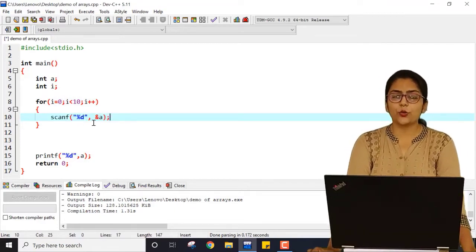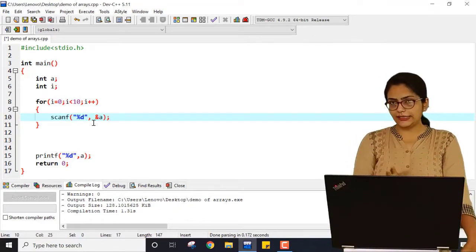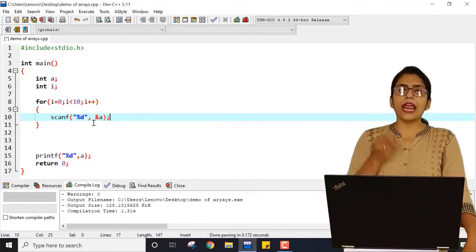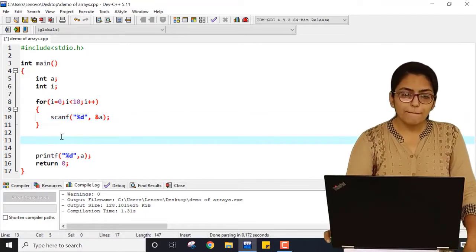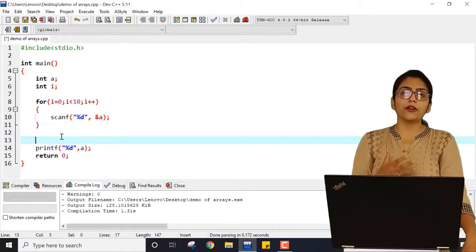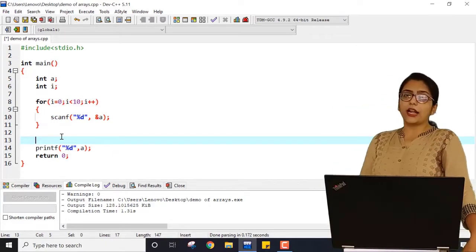So scanf is going to be executed 10 times. The user will be able to enter a number 10 times, but what will be the value that is printed over here, that we will see.